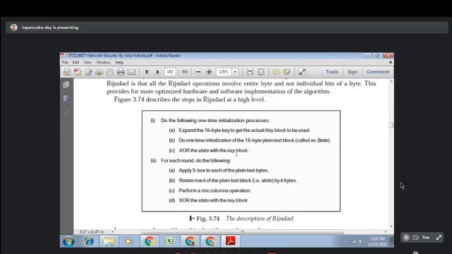You can see that the number of steps is pretty much less compared to Blowfish, IDEA, DES, but still it gives a good amount of complexity to the attacker, because the key size is large, plain text size is large, and the number of rounds is pretty much okay. And based on your requirement, you can change the key size.